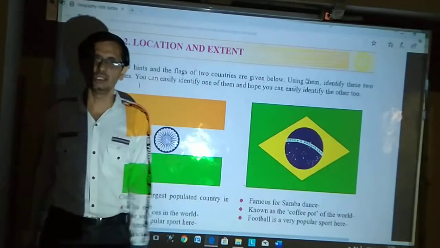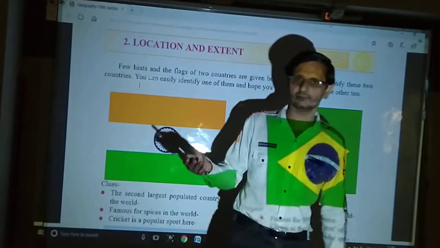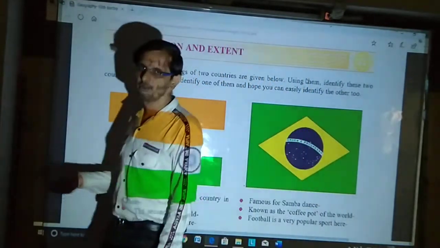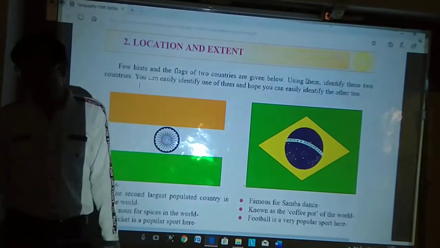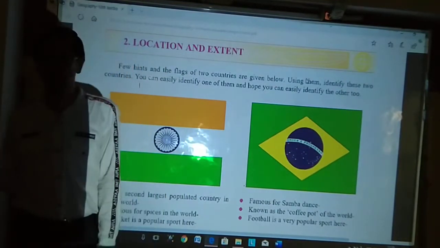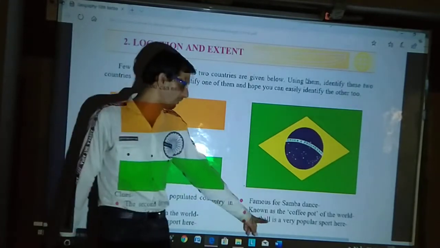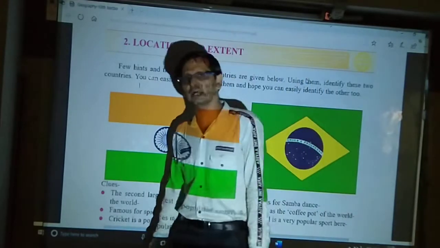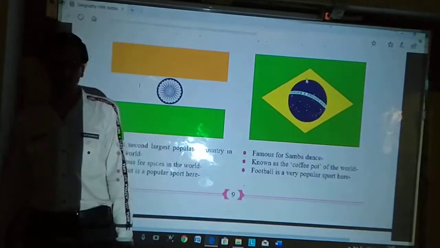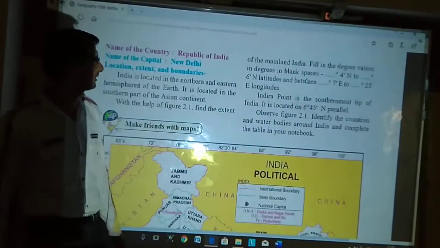Obviously, in Brazil, football is very popular. You may call it soccer, or in Europe they call it soccer, but in South America, and even in India and the Indian subcontinent of Asia, they call it football. So football is a very popular sport here in Brazil. There are various football clubs established in Brazil. So obviously these are the characteristics of Brazil.